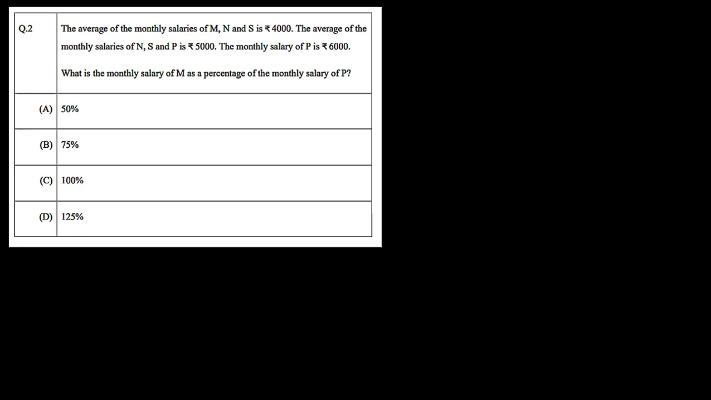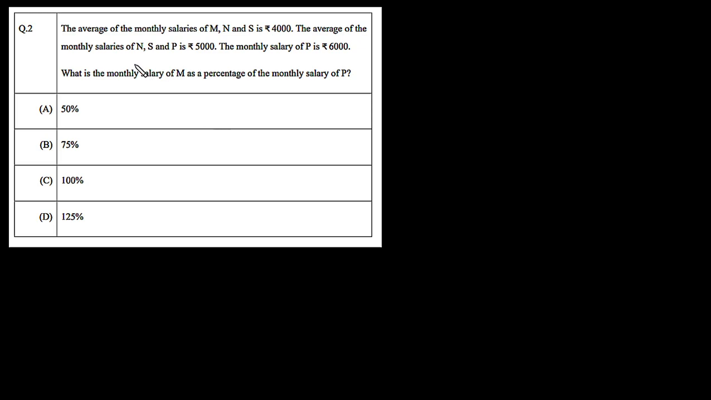Okay, now let's solve question number 2. Question 2 says the average of monthly salary of M, N and S is 4,000 rupees. The average of monthly salary of N, S and P is 5,000 rupees. The monthly salary of P is 6,000 rupees. Then the question is, what is the monthly salary of M as a percentage of monthly salary of P?